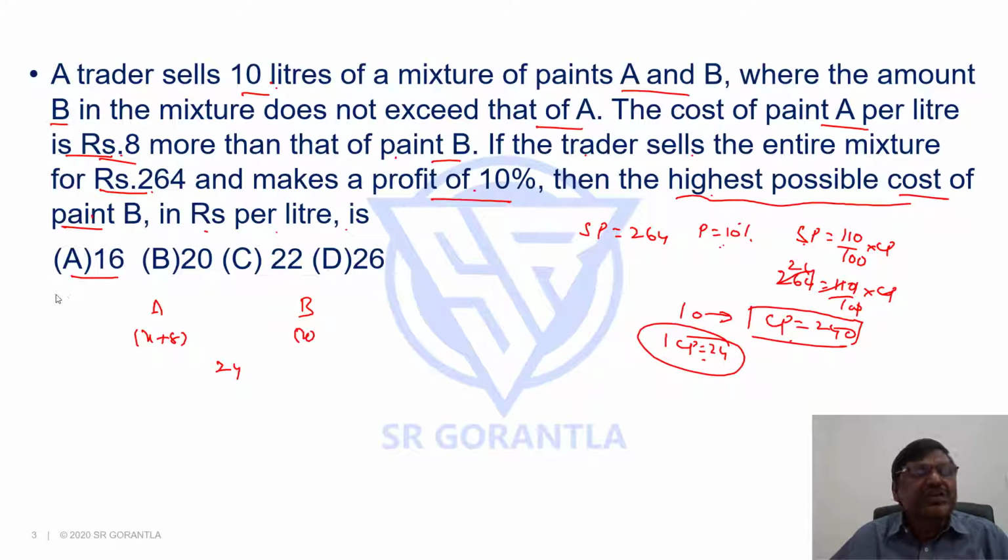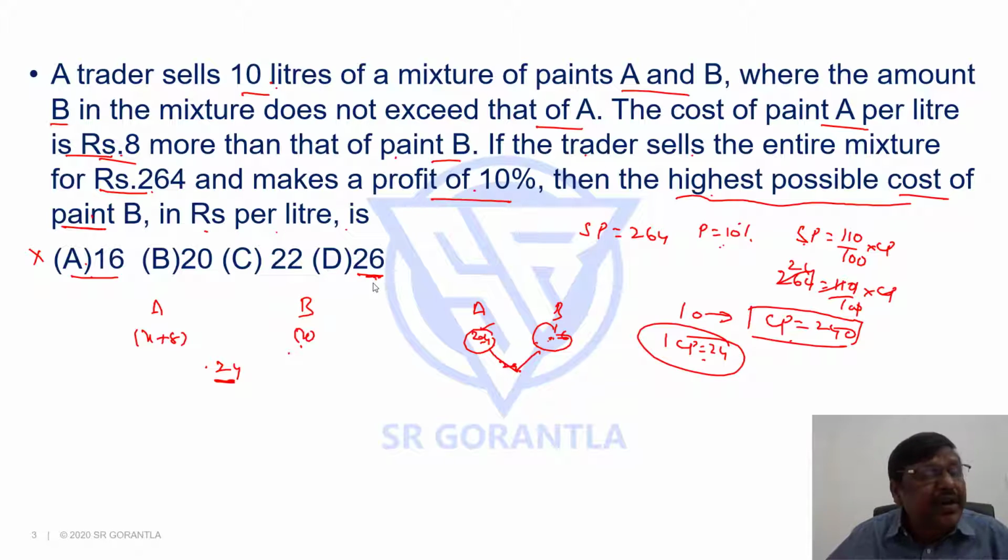Here we can straight away rule out 16. Why? We are assuming X for the cost of paint B. If B is 16, A will be 24. When you mix 24 and 16, how can the average be 24? When you are mixing two different numbers, the average is always less than the highest number and more than the smallest number, so the average will be somewhere between 16 and 24. Since the average is already 24, you cannot obtain an average of 24 by mixing 16 and 24 rupee varieties. So this is not possible.